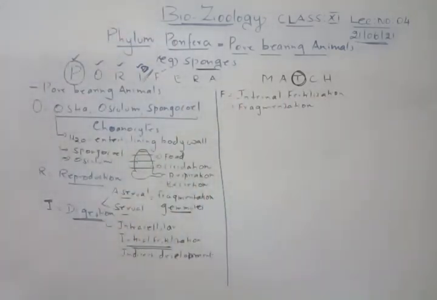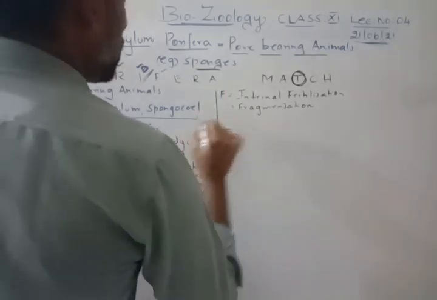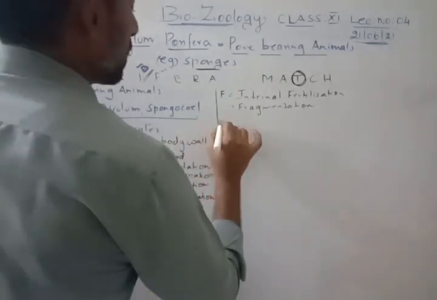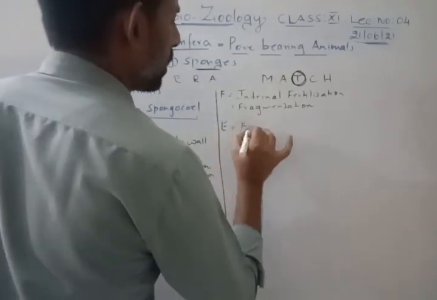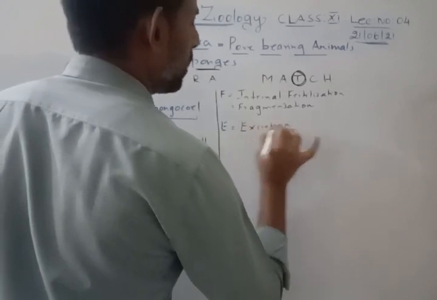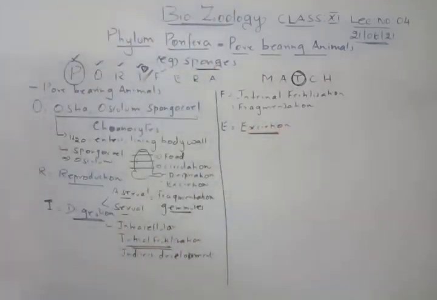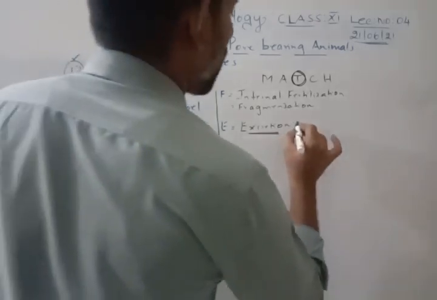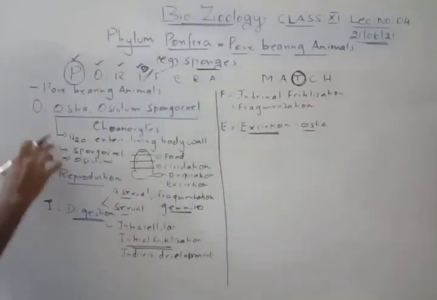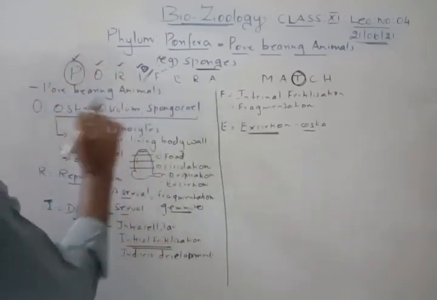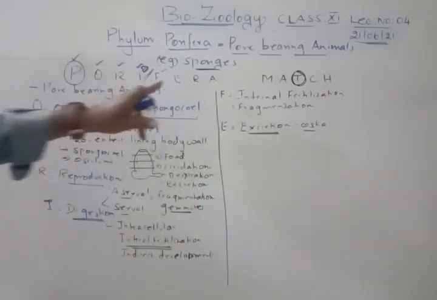Okay, right. So the next letter is E. E stands for excretion. Here the excretion is not given separately. There is no excretory organ. The excretory system is completely absent, so you do not have any excretory organ at all. When you talk about excretion, we are talking about ostia. Why ostia? Because through this water enters inside and again it comes out through the osculum. Okay, so that is for E.